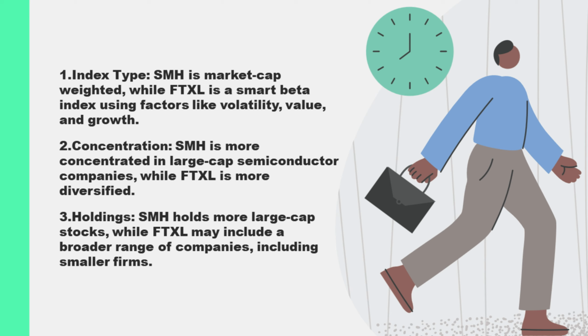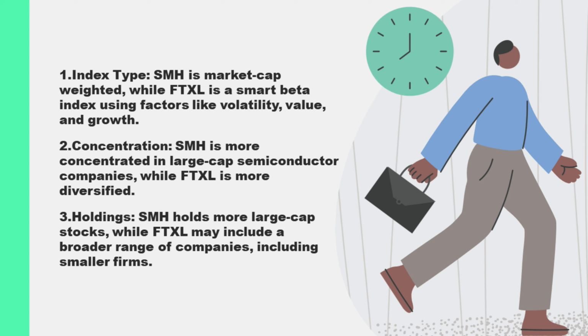FTXL's index, the Nasdaq US Smart Semiconductor Index, uses a smart beta, multi-factor approach, considering factors such as volatility, value, and growth. This methodology leads to a more diversified portfolio, with a broader mix of large-cap, mid-cap, and potentially small-cap semiconductor companies. The weighting of stocks is determined by their factor scores rather than their market capitalization, which can result in a different composition and performance profile compared to SMH.